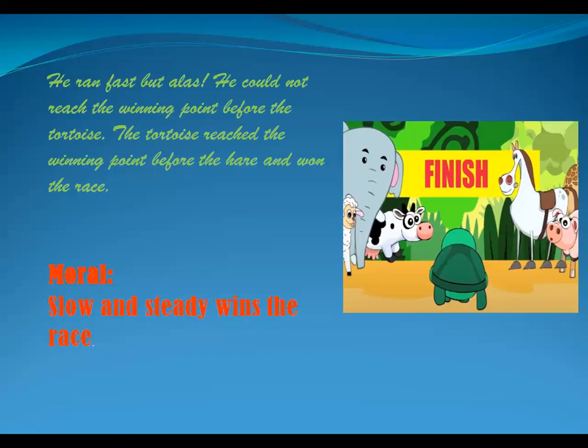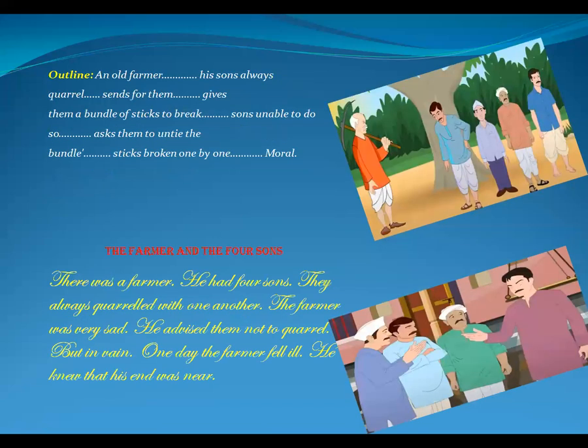One more story. An old farmer, his sons always quarrel, sends for them, gives them a bundle of sticks. Sons unable to do so, ask them to unite, untied the bundle, sticks broken one by one, moral. So I had given the clues in the wrong order.